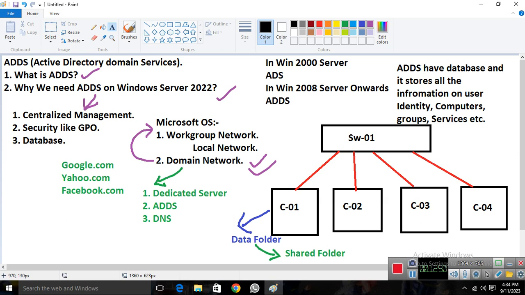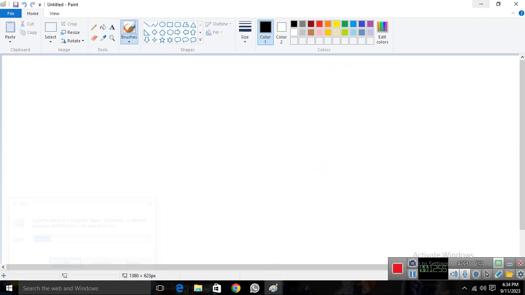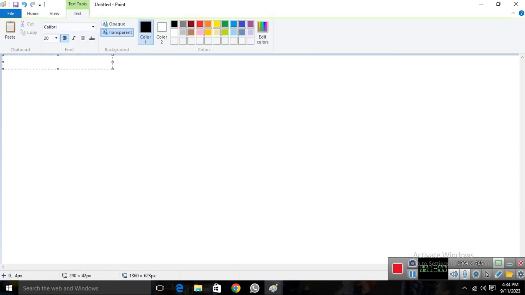Now let me open my another paint once. Okay, so now if we talk about the AD database or ADS concepts in more depth, we have the ADS database. Now this is, as you can say, the ADS structure we talk about, not the database. Now how AD works, it looks like this. So if we talk about the ADS structure, this structure divides into two categories.